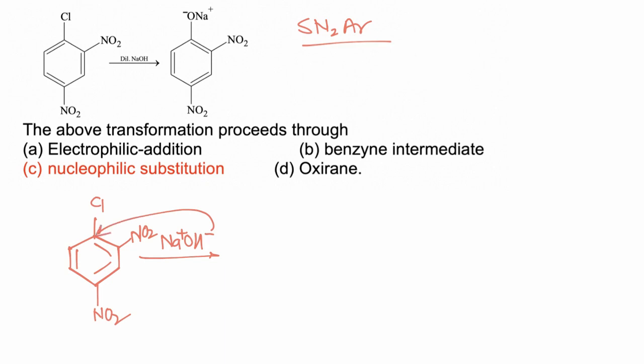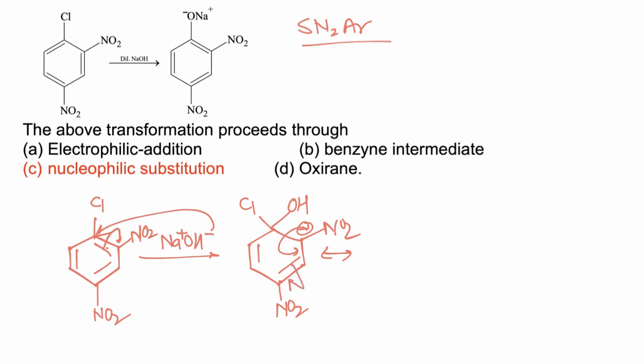As OH negative attacks, the carbon-carbon pi bond shifts to the adjacent atom, forming a carbanion, which is called the Meisenheimer complex. NO2 groups are present at ortho and para positions. Now this negative charge is involved in resonance with the NO2 group as well as with the pi bond, so the negative charge is shifted to the para position.